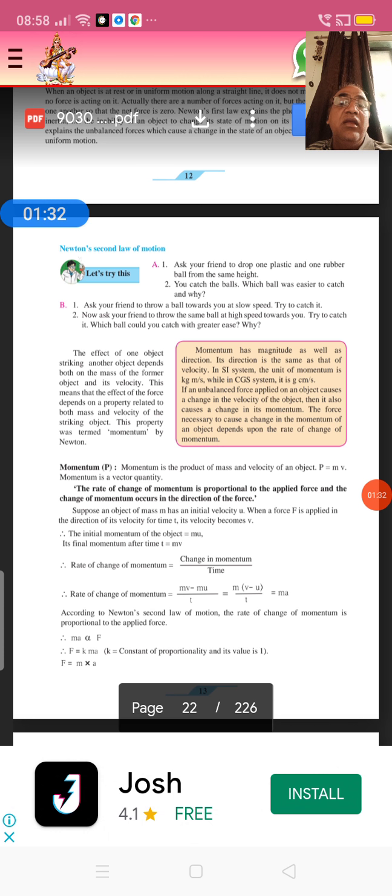Small m denotes mass, vastuman. Small v denotes velocity. Momentum is the product of mass and velocity of an object. Momentum gives an idea about Newton's second law of motion. The rate of change of momentum. How does momentum change?